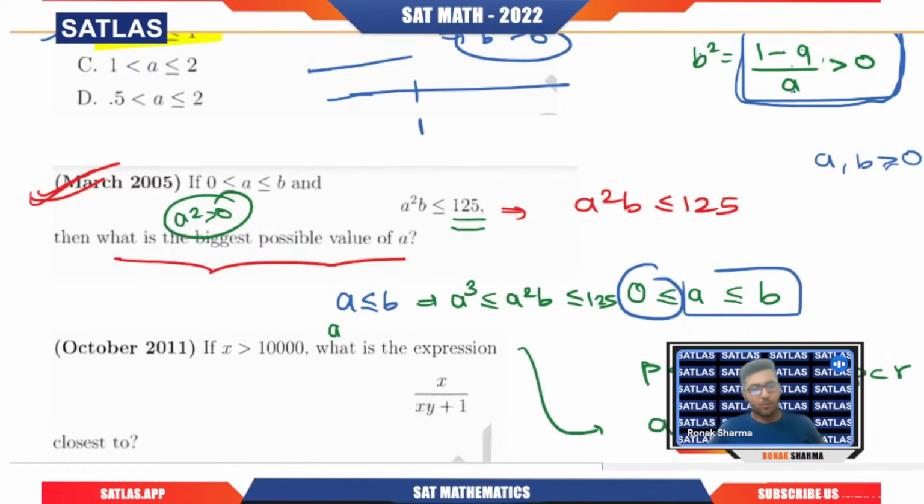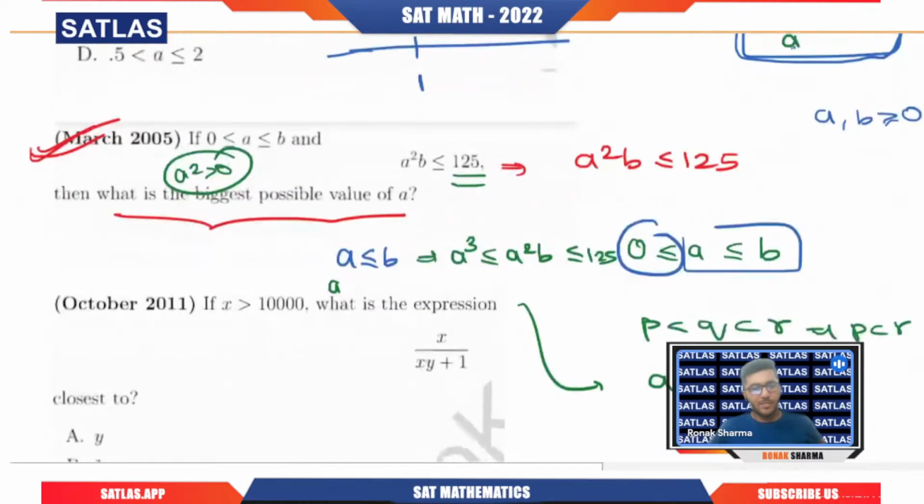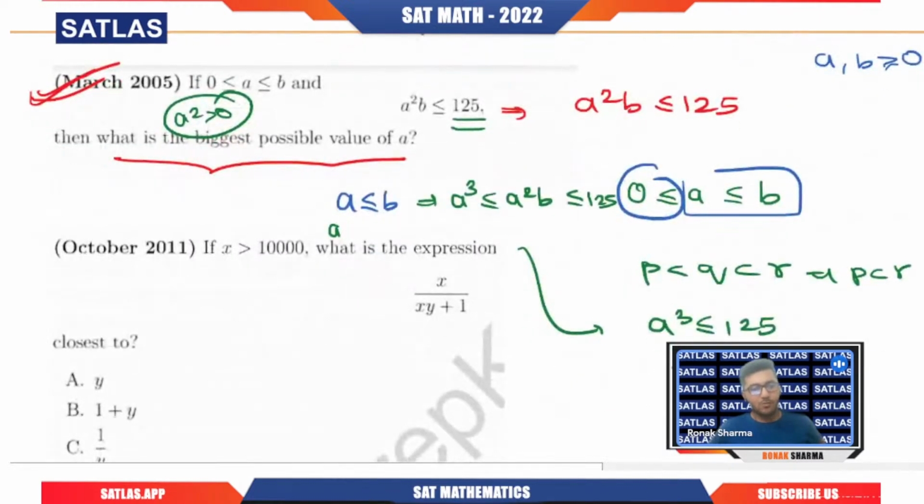A cube will be less than 125. If a cube is less than or equal to 125, that means what? I've told you, please learn the basic powers of 2, 3, 5. Like for 5, learn the powers. 5 power 1 is 5. 5 square is 25. Then we have 5 cube as 125. Then 5 power 4 is 625. These 4 powers are enough.